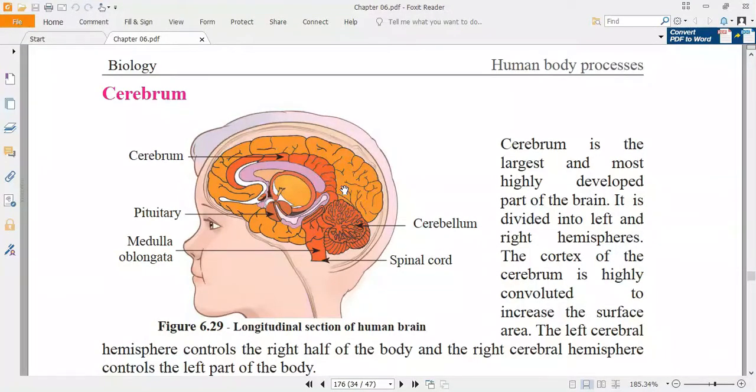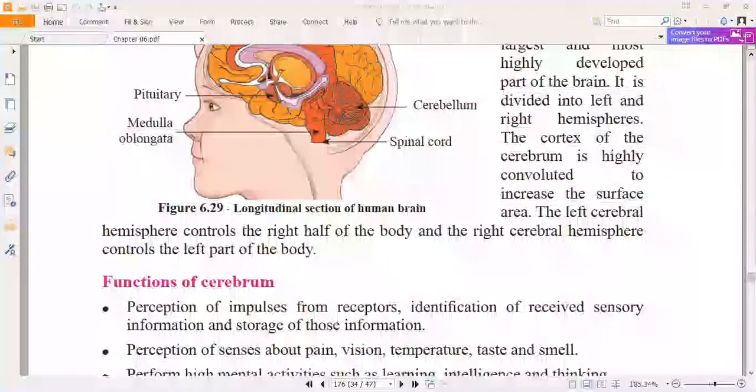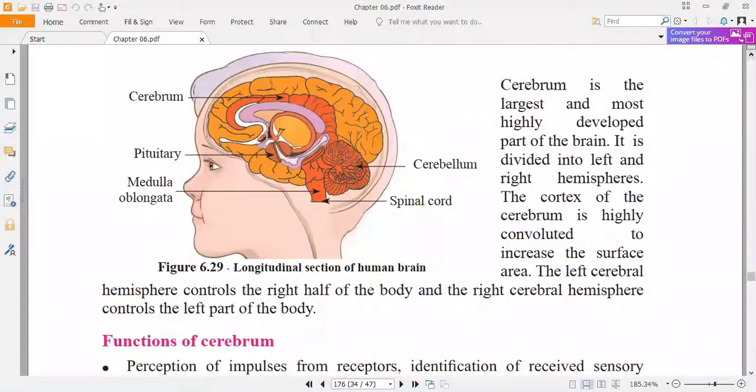The cortex of the cerebrum is highly convoluted, to increase the surface area.